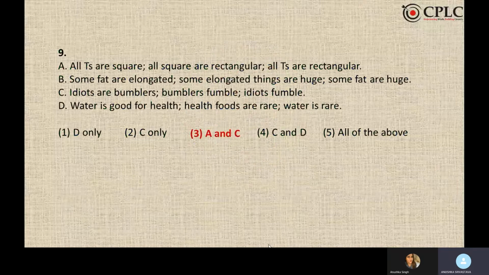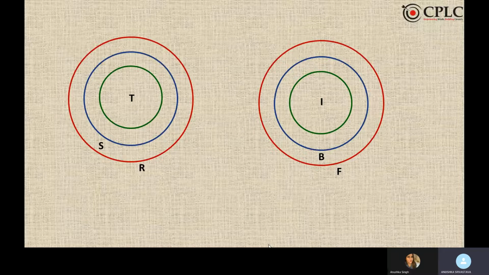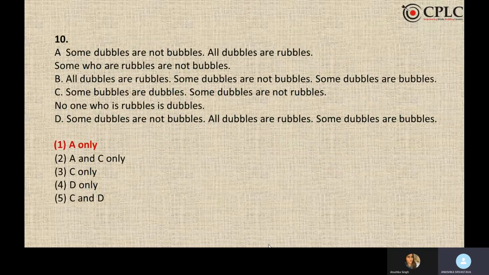9th, the answer to this is option A and C. A is very evident, but C, again, quantifier assumed to be all. All idiots are bumblers, all bumblers fumble. So all idiots fumble. This is the diagram for the 9th one. Looking at the 10th one, the answer is A. If you look at B, C, and D, doubles is the middle term, and doubles is repeated in all 3 options. So answer is A only.